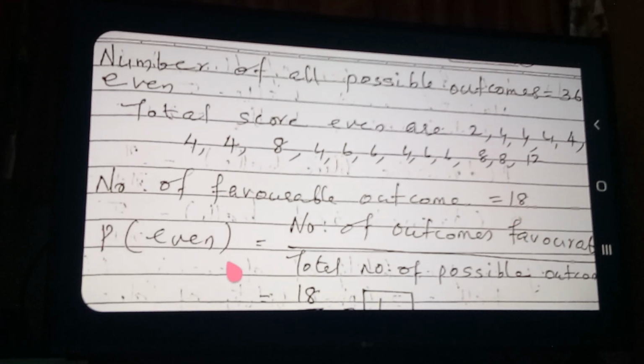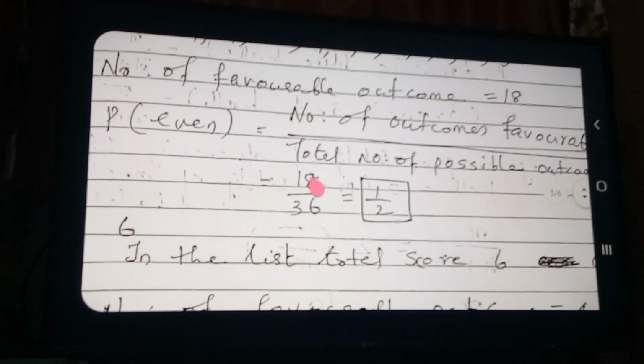Therefore the probability of even uses the formula: number of favorable outcomes divided by total number of possible outcomes. That is 18 divided by 36, which is 1 by 2.